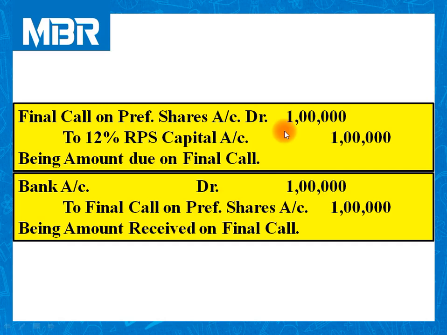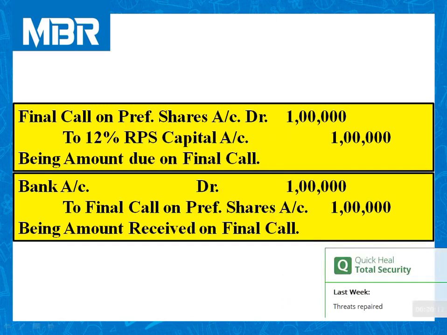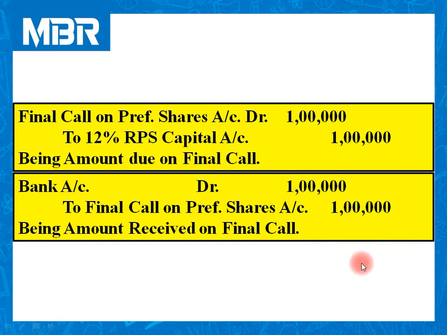But you can pass both the entries in order to complete your calculations with 100% coverage of all journal entries. In the second entry, the company has received the amount on final call at the rate of rupees 20 per share on 5,000 shares.